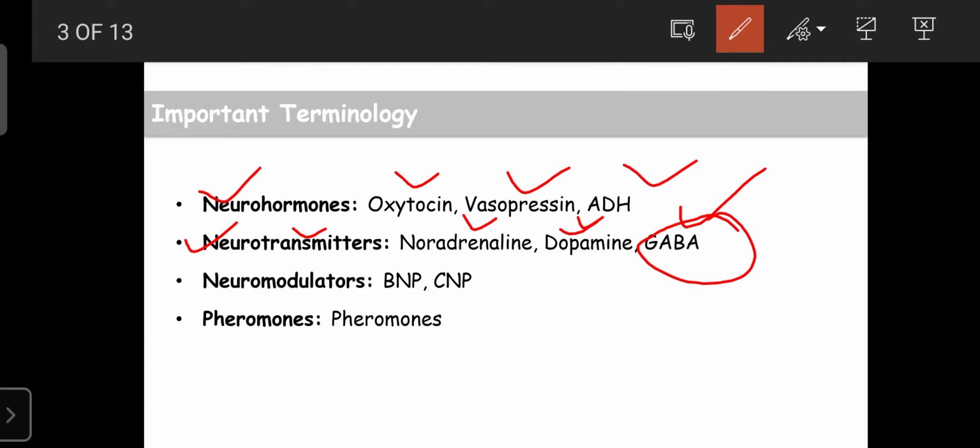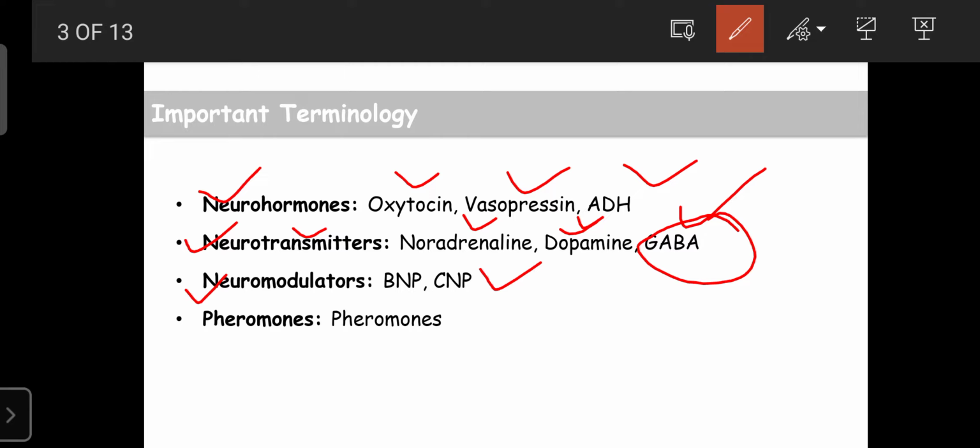The neurotransmitter definition is that they are involved in the transport of messages and synthesized from the neurons. But neuromodulators are involved in the transport of messages, but they are not synthesized from the neuron. They are synthesized from the tissues. That's why these are known as neuromodulators. BNP and CNP carry the message regarding the repair process in the brain, as well as excitation required in the brain. That message is carried by C-type natriuretic peptide and brain natriuretic peptide. That's why these are known as neuromodulators.